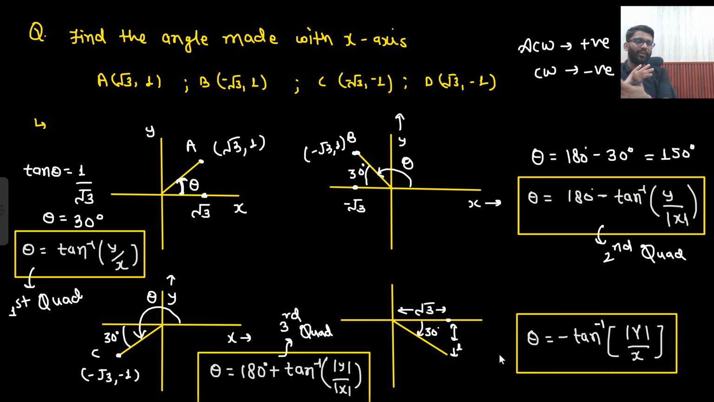Are you getting this point? You don't need to mug up any formula, bro. Just 1 by root 3, tan inverse 1 by root 3. Second quad: 180 minus tan inverse y by x. Third quad: 180 plus tan inverse y by x. Fourth quad: negative angle, minus tan inverse y by x.